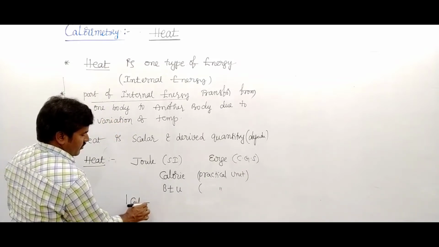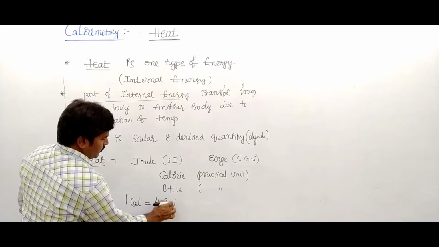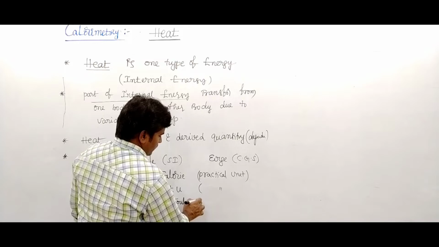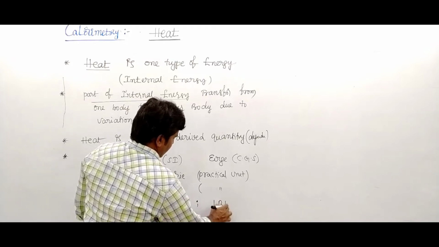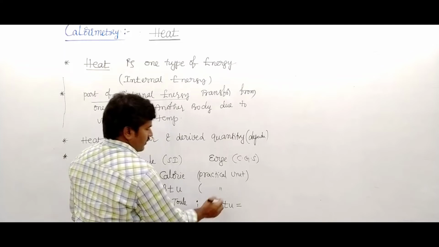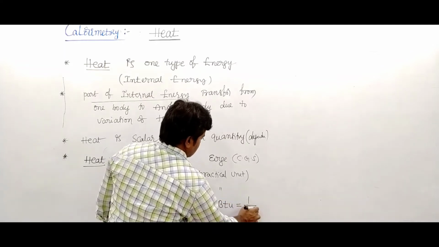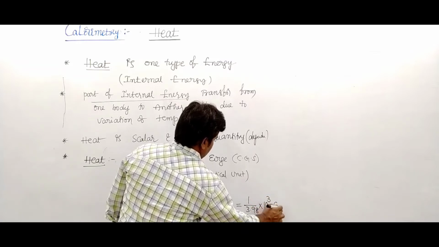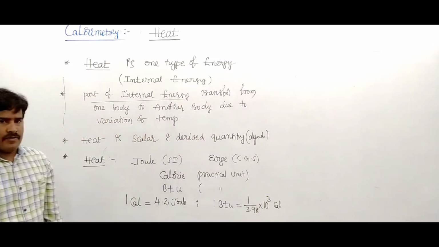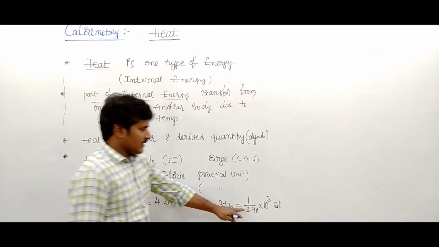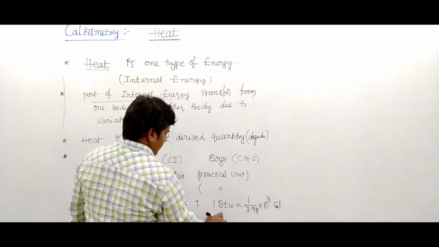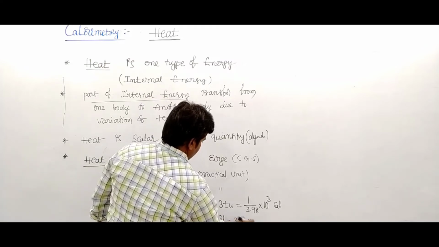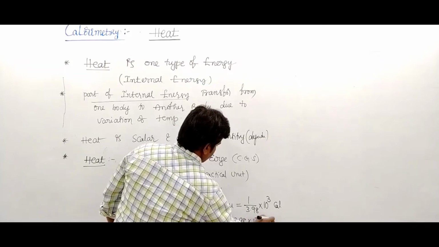1 calorie is written as 4.2 joule. And 1 BTU is written as 1 upon 3.98 into 10 power minus 3 calories, that is, 1 calorie is 3.98 into 10 power minus 3 BTU.